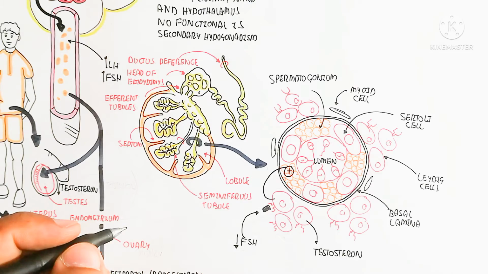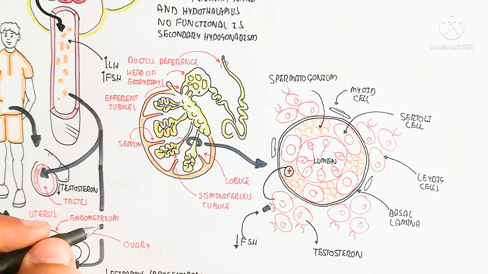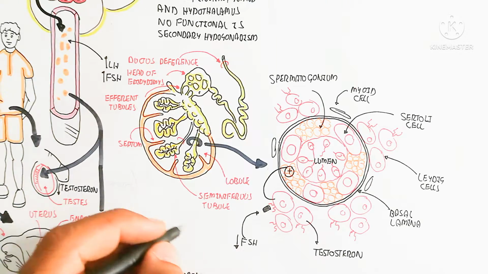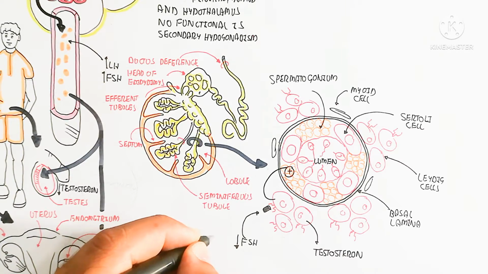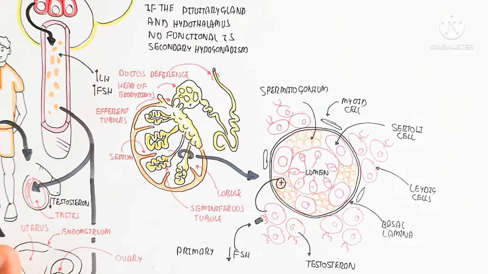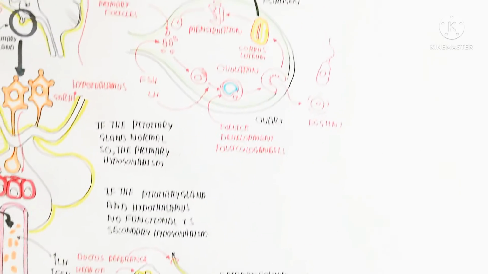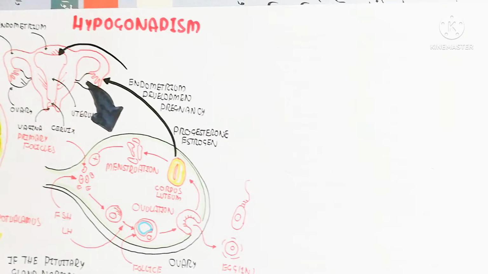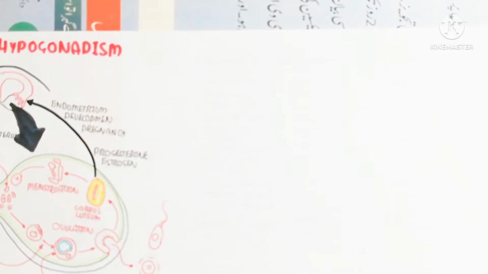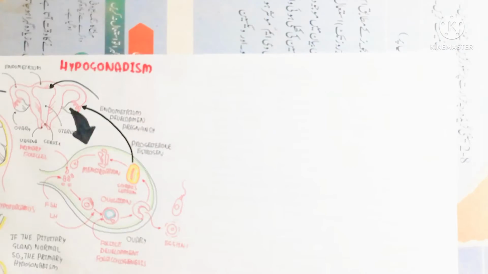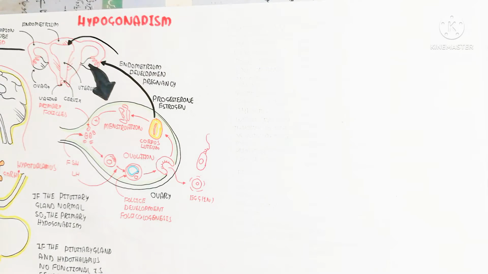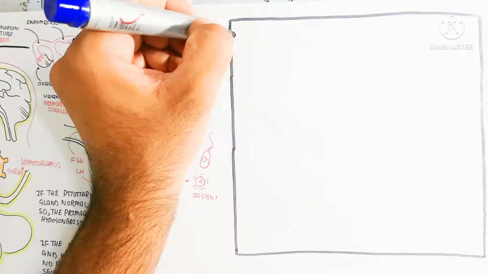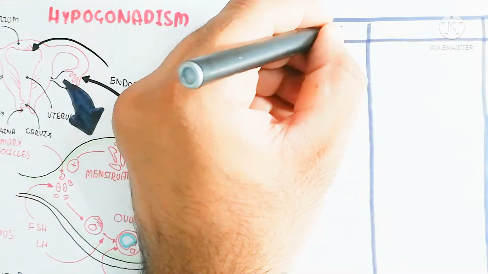If the follicle stimulating hormone is not produced, it means pituitary gland dysfunction. While if the pituitary gland is functional but the Leydig cell is dysfunctional, it means the hormone will not bind and testosterone will not be produced. So let's begin to understand the symptoms of male and female, which we will cover collectively.